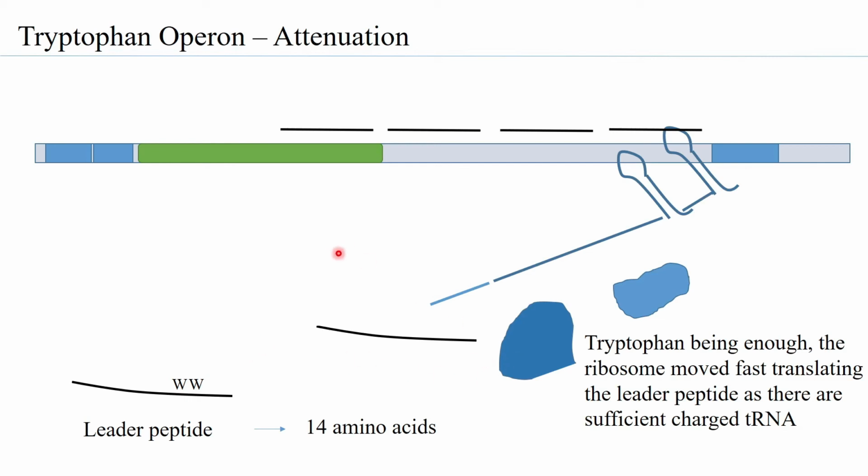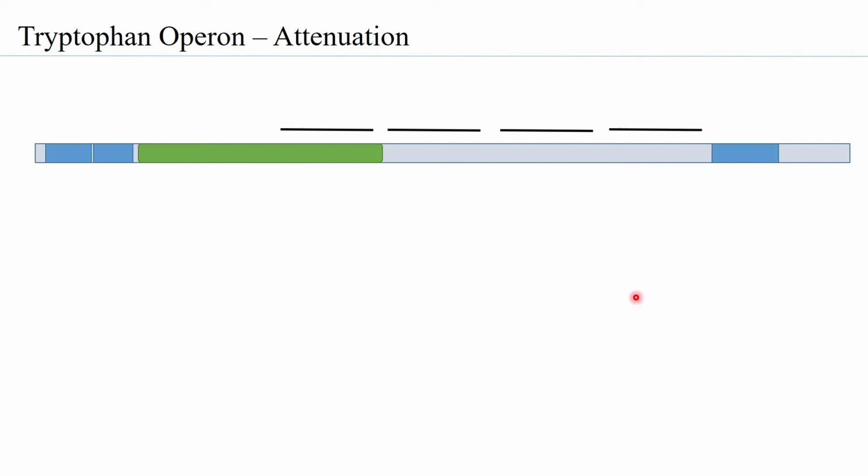So that is what is premature termination of transcription, and that is also what we understand by regulation of transcription. So post the transcription, you have a regulation that says that transcription should stop, and transcription has stopped. And that is being basically controlled by the levels of tryptophan itself in the form of the charged tRNA for tryptophan.